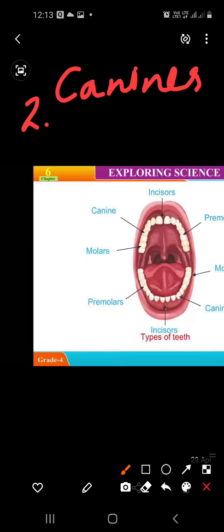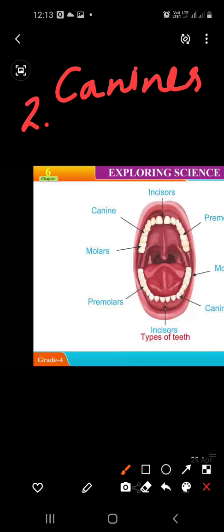Look at this, either side of the incisors, here canine and here canine. There are 4 in number, 2 in each jaw, left and right side in the lower jaw and in the upper jaw.